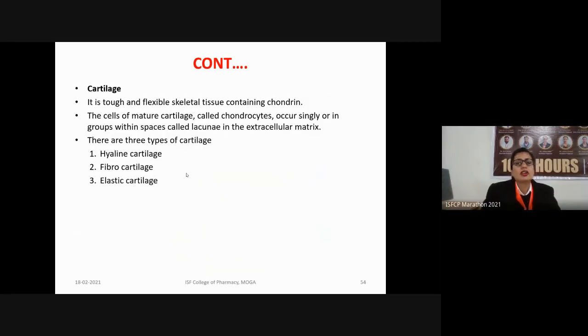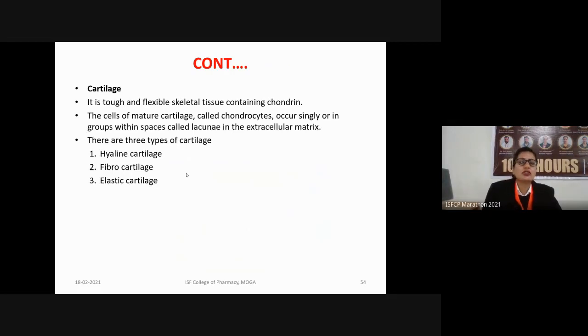Next, we have our cartilages. So, what is a cartilage? A cartilage is slightly softer than the bone, but it is also a hard structure. It is very tough and flexible skeletal tissue, and it contains the chondrin. Chondrin is the one in which the mature cartilage cells, the chondrocytes, are present.